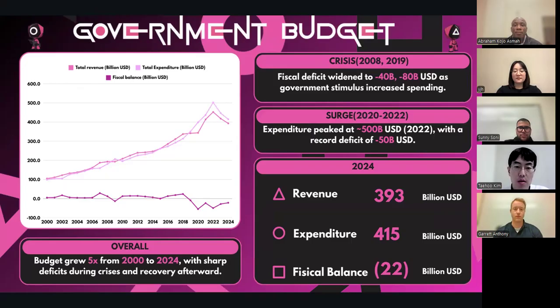Between 2020 and 2022, expenditure reached its highest level at 500 billion, creating a record deficit of 50 billion. In 2024, revenue is 393 billion and expenditure is 415 billion, reducing the deficit to 22 billion. This shows that our fiscal deficit grows during crisis, but improves as the economy recovers.